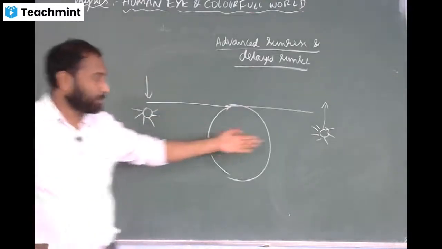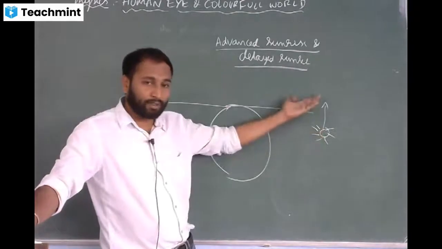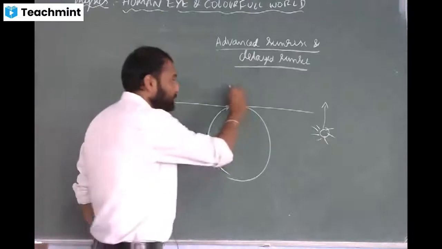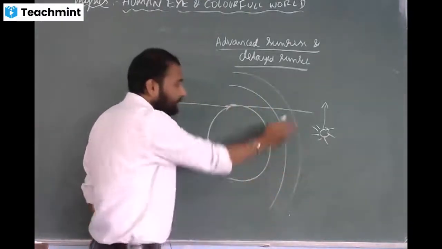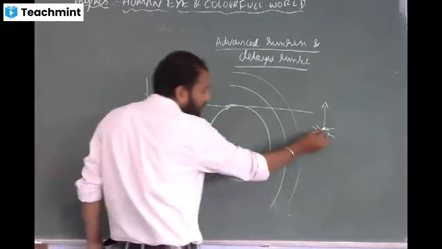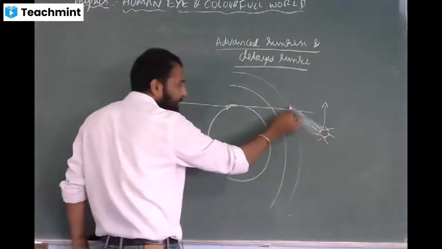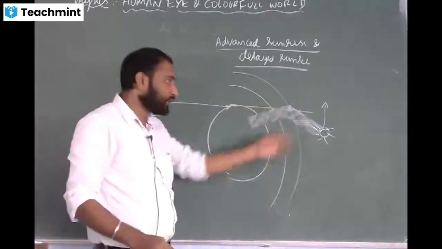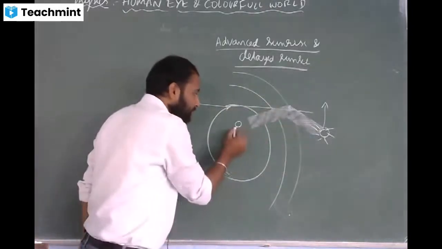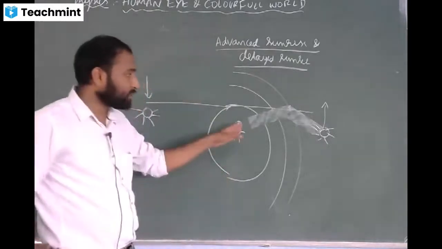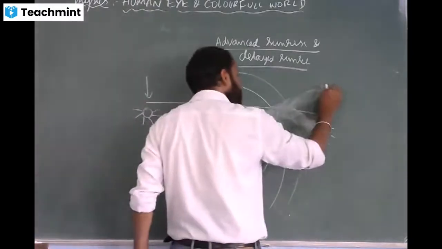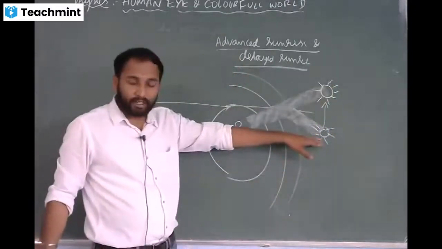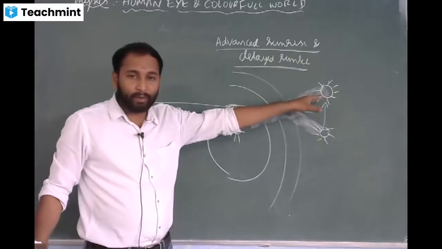Okay, so that means the sun is visible to us even before the actual sunrise. Why is the sun visible? That is due to atmospheric refraction. If I consider this as the layer of atmosphere, the sun rays will enter this layer and get refracted through the layers of the atmosphere. So due to this refraction, if you are standing here, the sun is visible exactly in this particular direction. Though the sun did not actually rise, you will be able to see the sun.